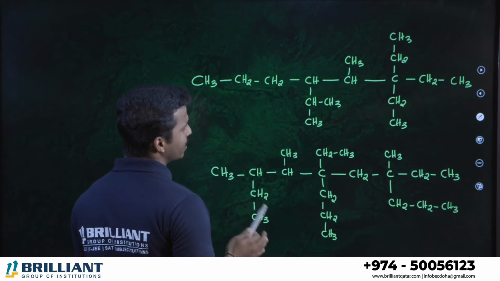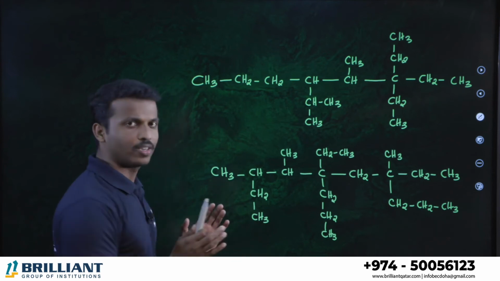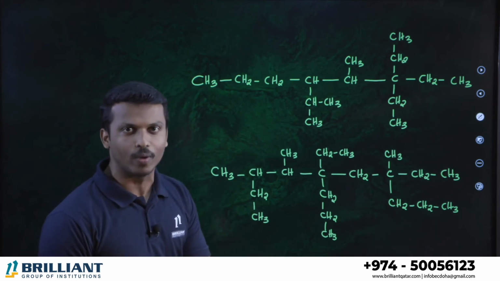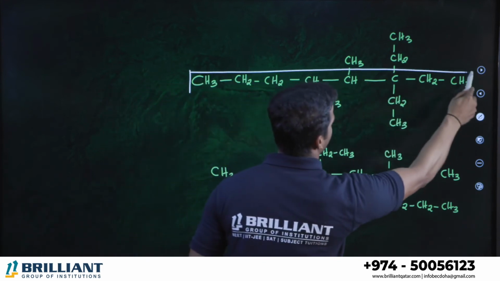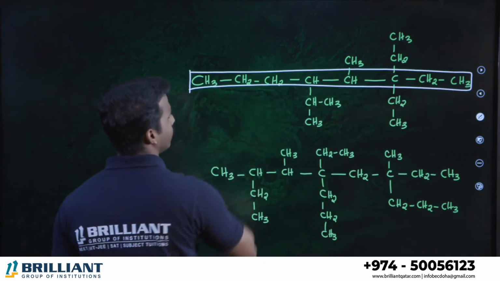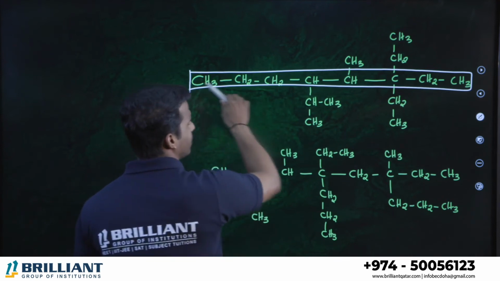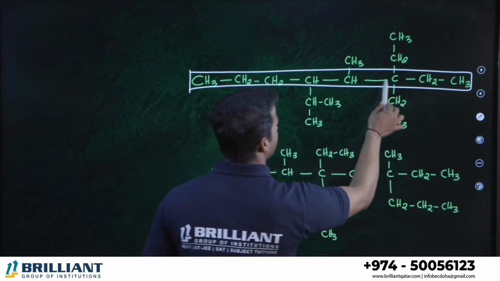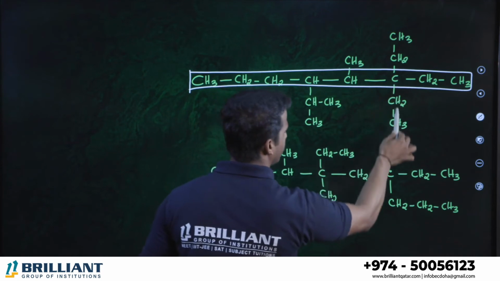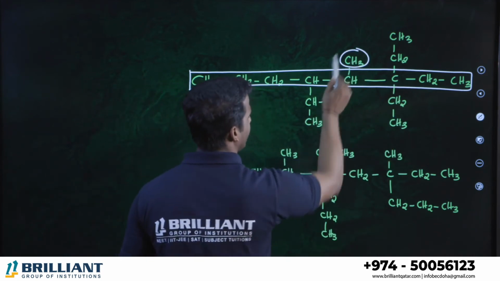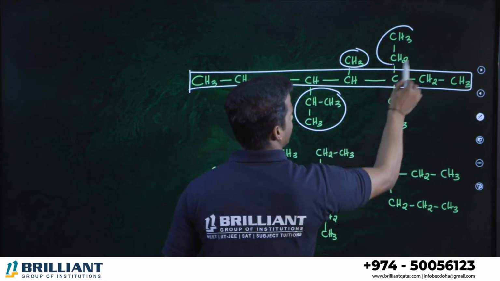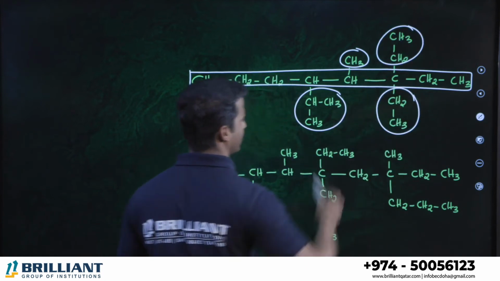I think the maximum continuous carbon chain you can observe has only 8 carbon atoms. So you can take any one of them as a parent chain, either this or this or this one. All are fine. So which are branches? This is methyl. These all are branches. We can discuss each branch in detail.